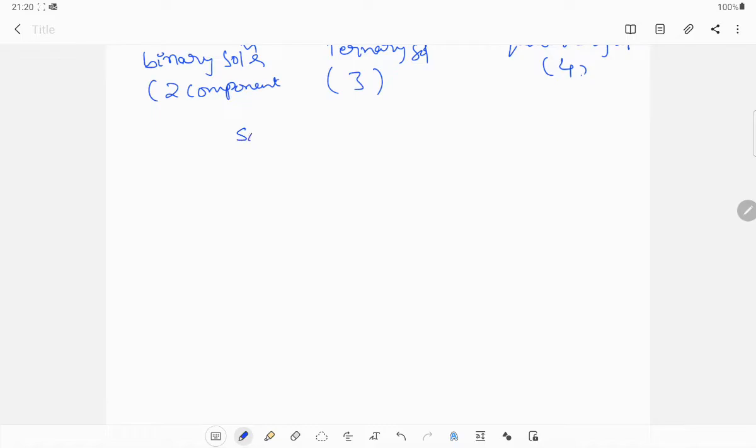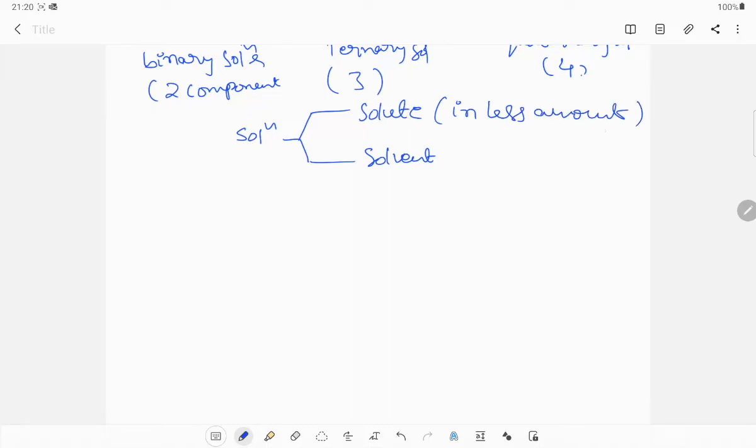In this chapter we will discuss binary solutions. Solutions consist of 2 components: one is solute and the other is solvent. Solute is always in less amount, and solvent is always in excess amount. So this is the introduction about solutions.